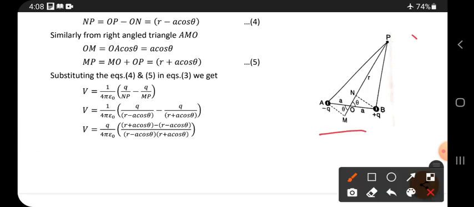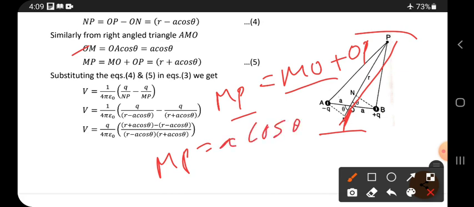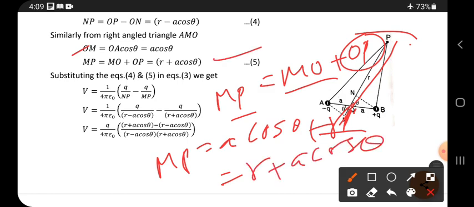Next, M to P we don't know. MP can be written as, see how many parts we can divide, MO plus OP, right? MP we don't know, but MO we just calculated. MO or OM both are the same, that is A cos theta, plus OP, and OP is R. So finally A cos theta plus R, we can also write R plus A cos theta, okay, R plus A cos theta.